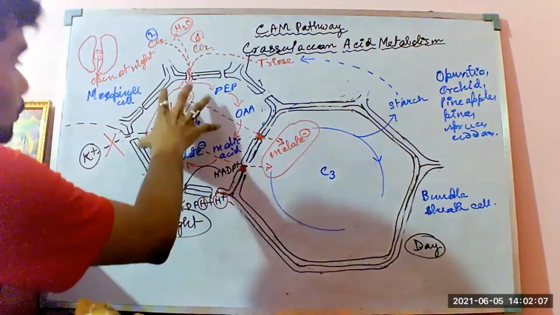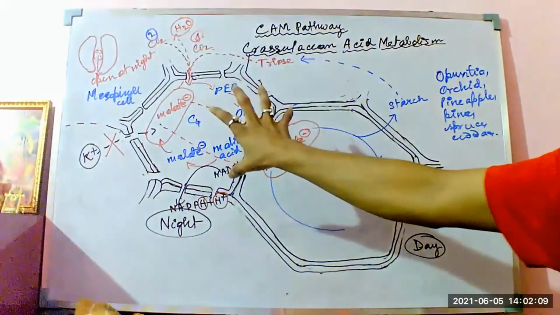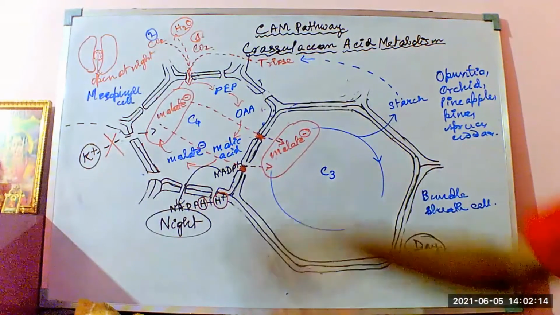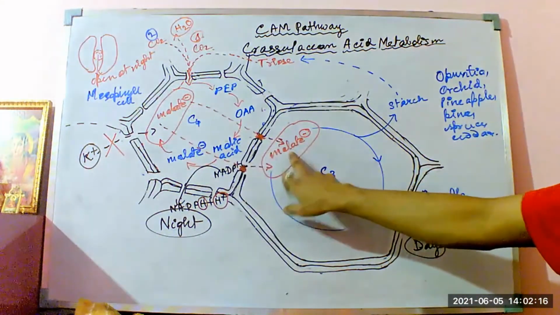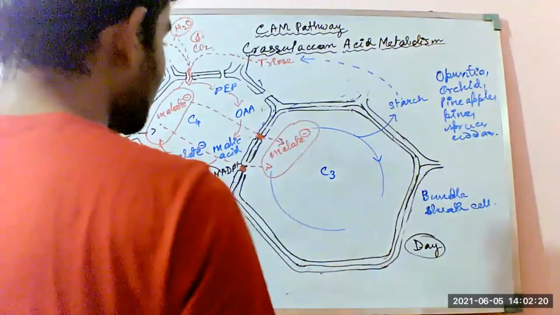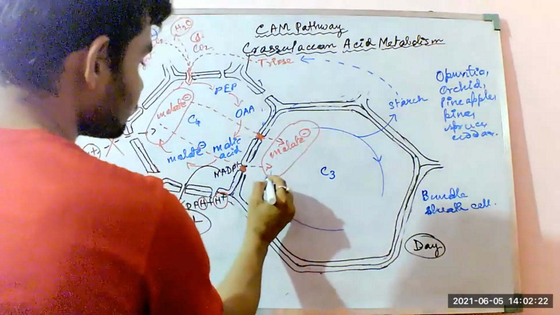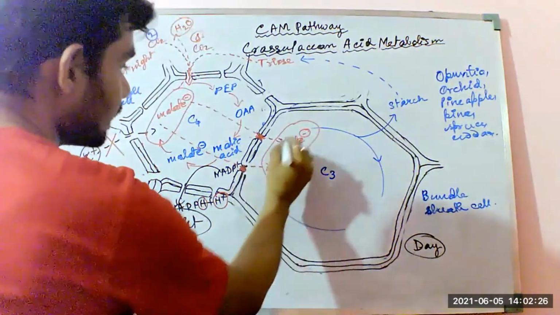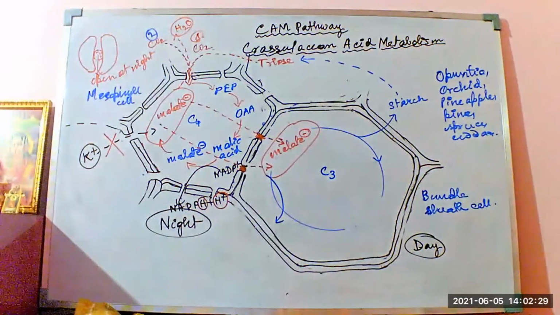Why? Because the osmotic concentration of the malate ion increases too much, so the vacuole needs to pump out or eject the excess of it. So excess malate ion gets pumped out into the vacuole of the bundle sheath cell. From here, what happens? The malate ion takes, what it does, it incorporates a proton.